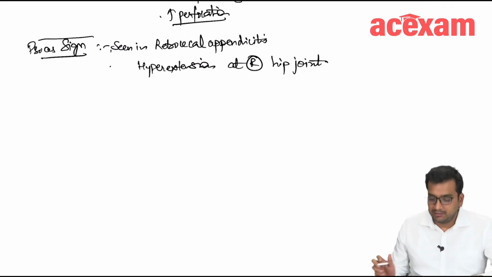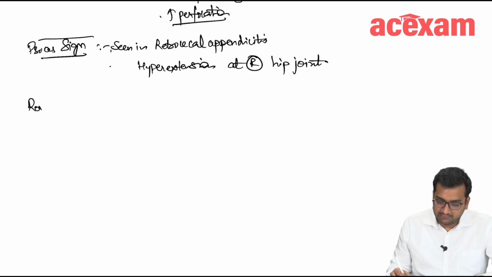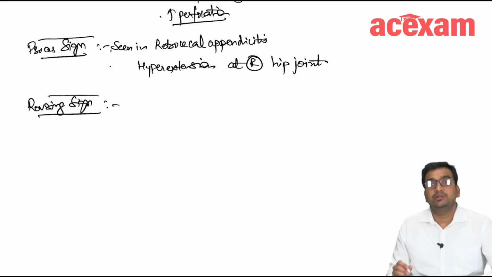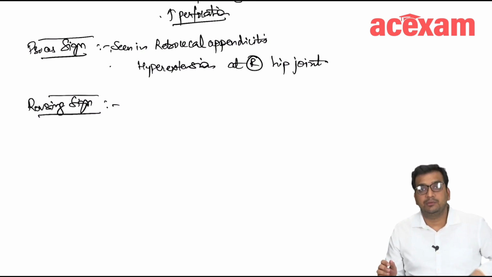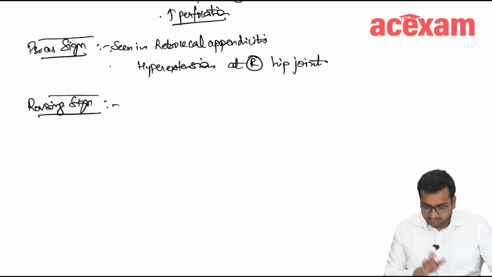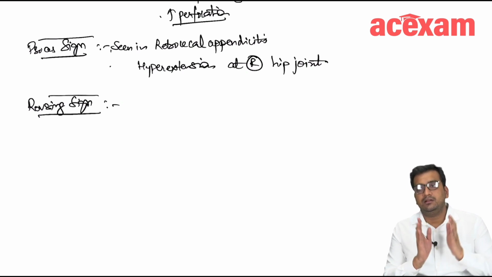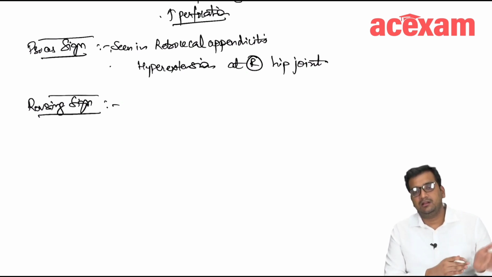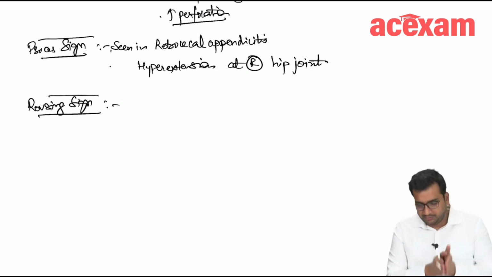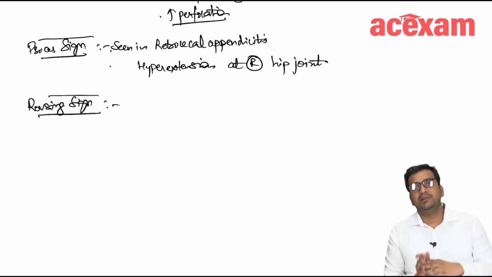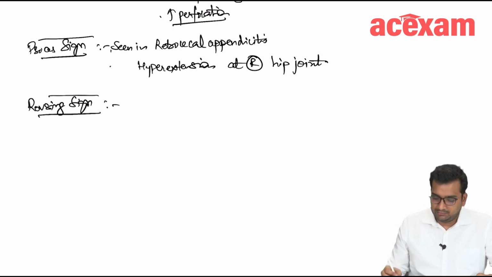okay. Now Rovsing sign, I have already explained to you that in Rovsing sign, there is pain in the right iliac fossa on pressing the left iliac fossa of the patient. Apart from this Rovsing sign, there is a Rovsing syndrome also, and there is a Rovsing's operation also. So Rovsing sign is seen in acute appendicitis.